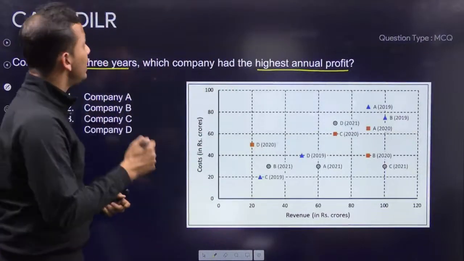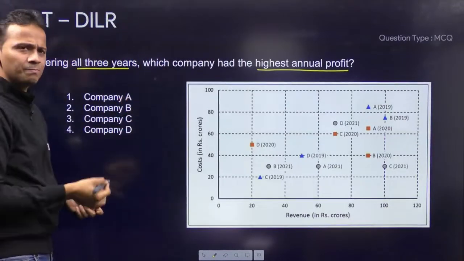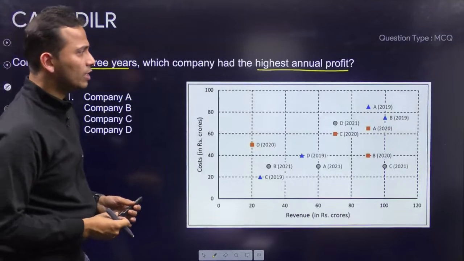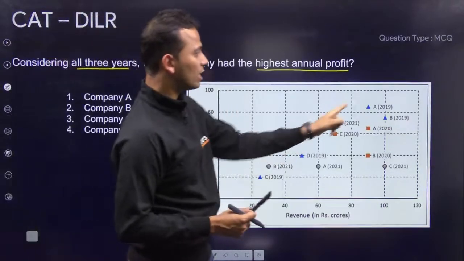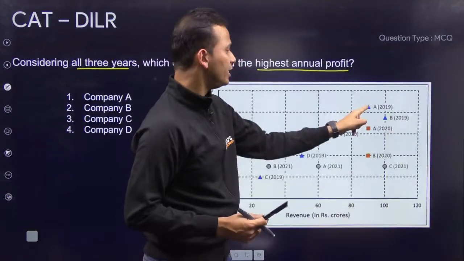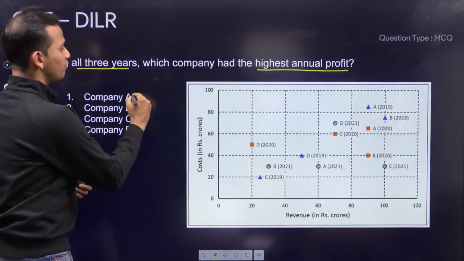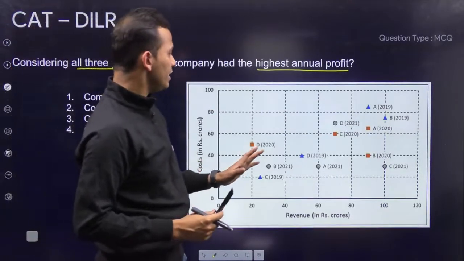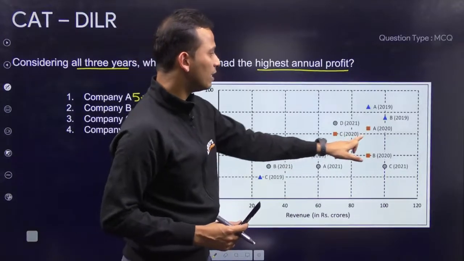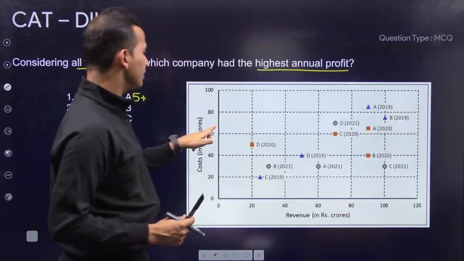ठीक है, so पहले A के लिए बात करते हैं. So कंपनी A, यहां पे लिखा हुआ है कंपनी A, इसी के आगे मैं इसके प्रॉफिट्स लिखता रहूंगा. So कंपनी A in 2019, 2020 and 2021. So कंपनी A revenue here is 90 and the cost is 85. So it has a profit of 5, plus company A in year 2020. So 2020 company A revenue is 90 and 65.